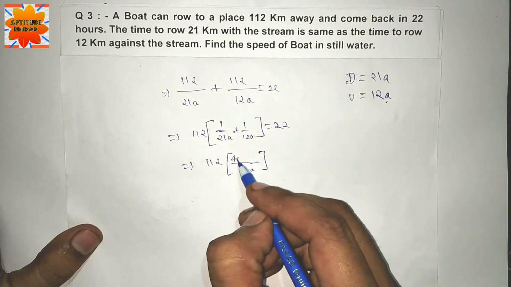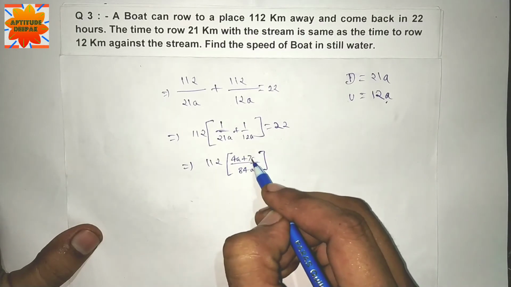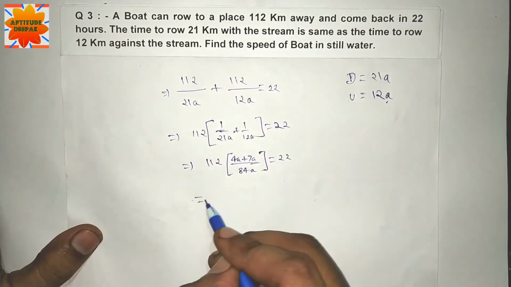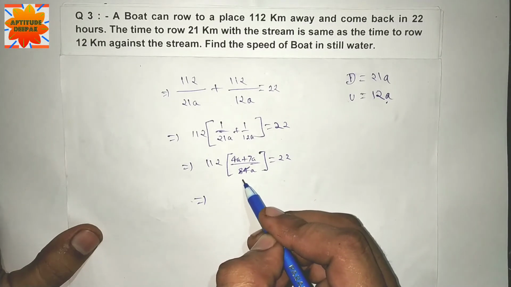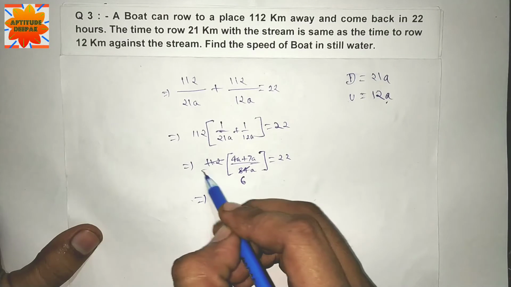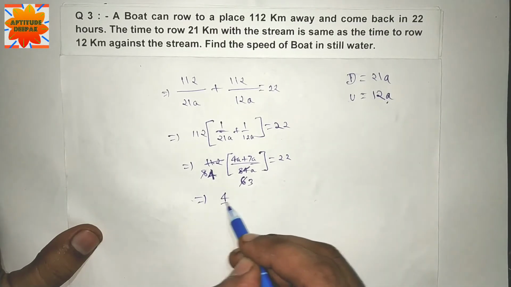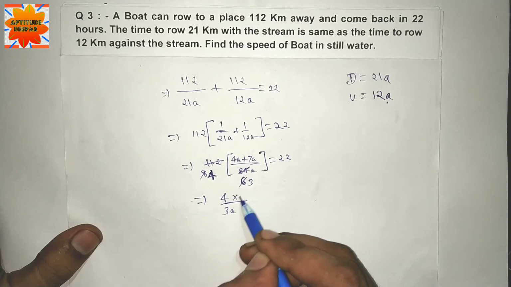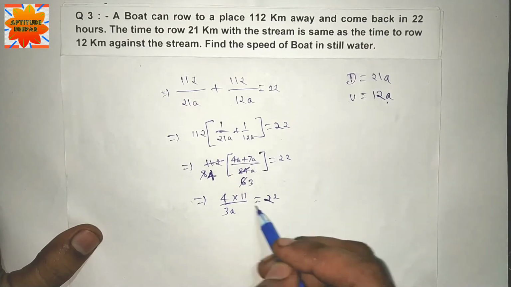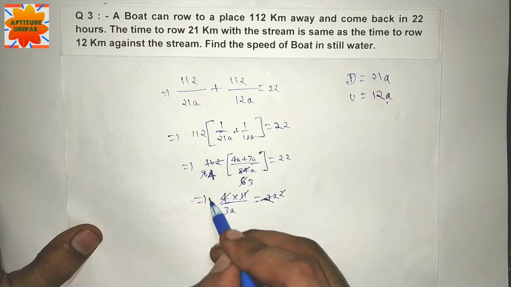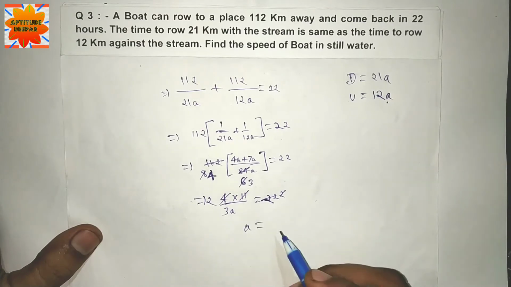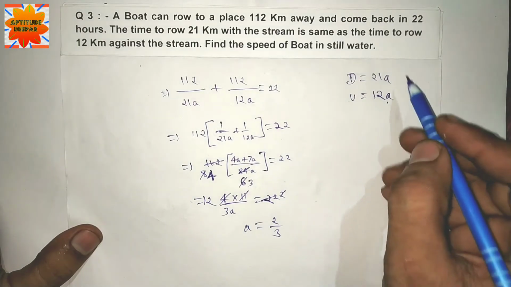21 4 ja, 12 7 ja, 14 6 ja, 14 8 ja, 2 4 ja, 2 3 ja. 4/3A multiplied by 11 is equal to 22. 11 2 ja, 2 2 ja. A की वैल्यू है 2/3. A की वैल्यू यहाँ पुट करेंगे.